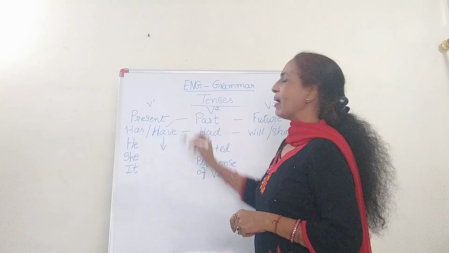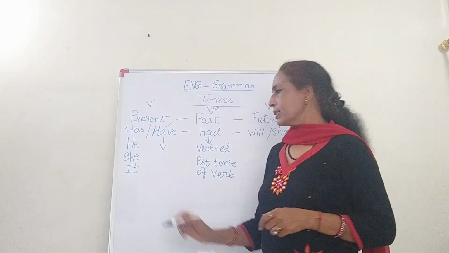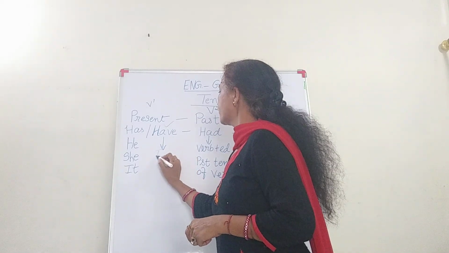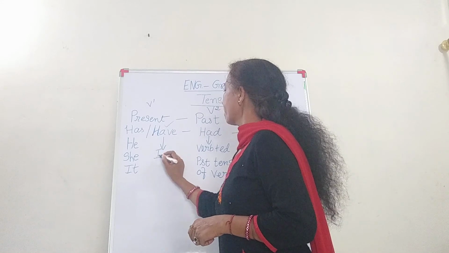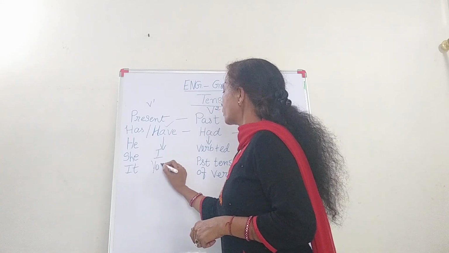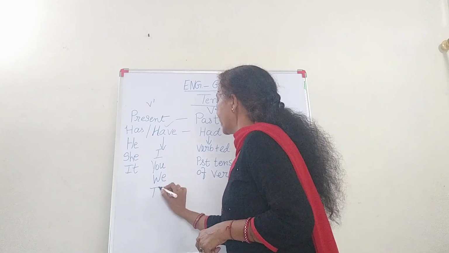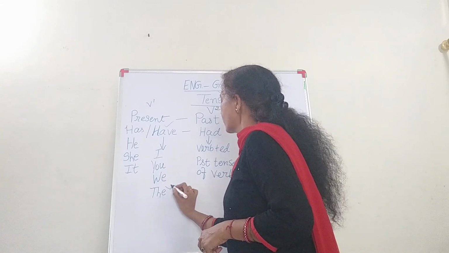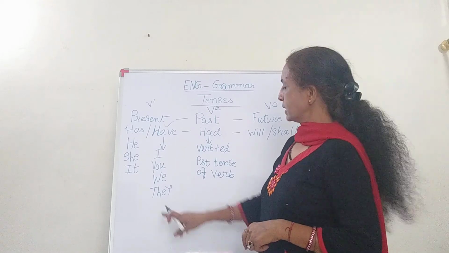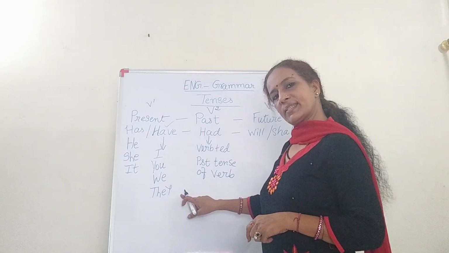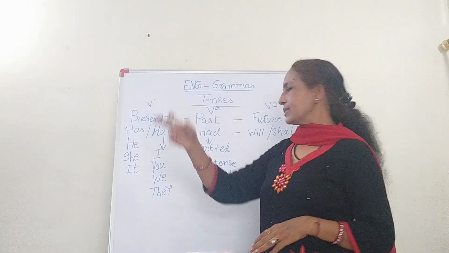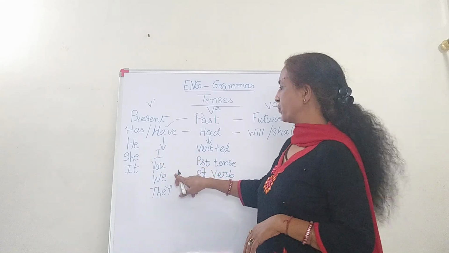And have is for I, you, we and they. They are all plural subjects, that is you and the others, I and the others, that is we.